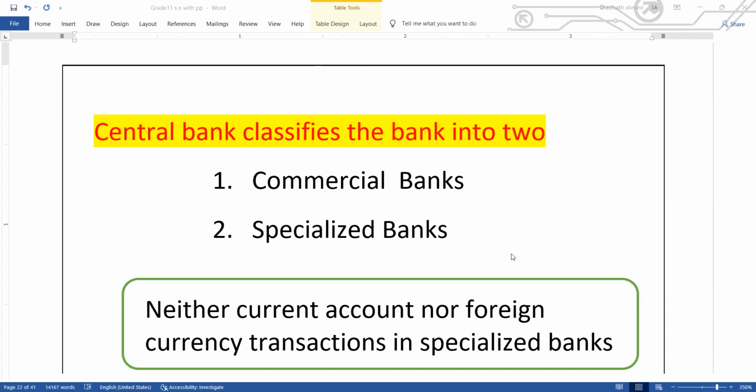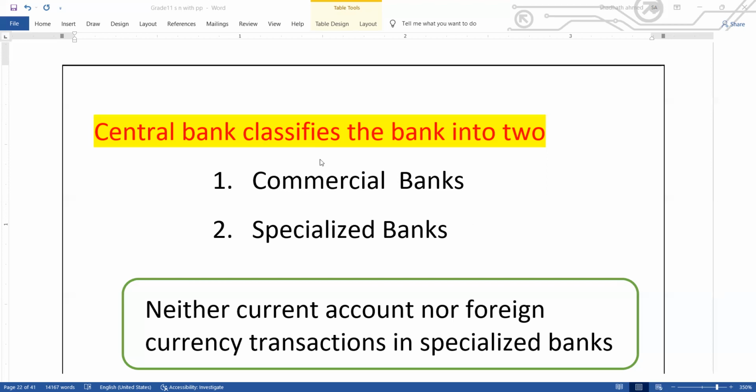Today, our discussion is about banking, grade 11, chapter number 1, special revision. The last area in chapter number 1 is banking, the most important and the biggest area under the supporting services. Already we have discussed transport, communication, and insurance. So today we are about to discuss the past paper questions about banking.